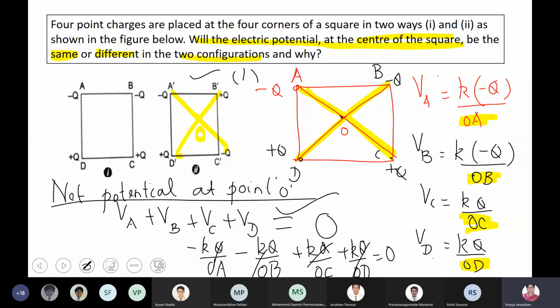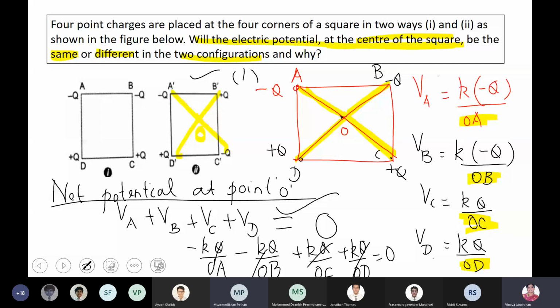Should I write the statement, boys? Yes, ma'am. The reason is equal number of positive and negative charges. No, we can't see you writing right now. It's still on the previous slide.